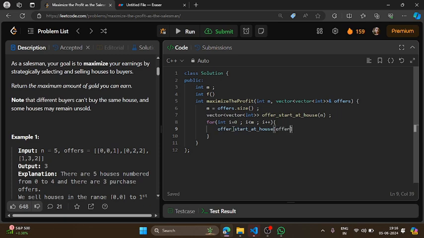So basically, I'm pushing, with offers[i][0] meaning the starting point of the offer, the index of the offer. So if a particular offer starts at point number 0, then corresponding to the ith row in my offer-start-house vector, I will store the index of the offer corresponding to that. Okay, I hope you understand.